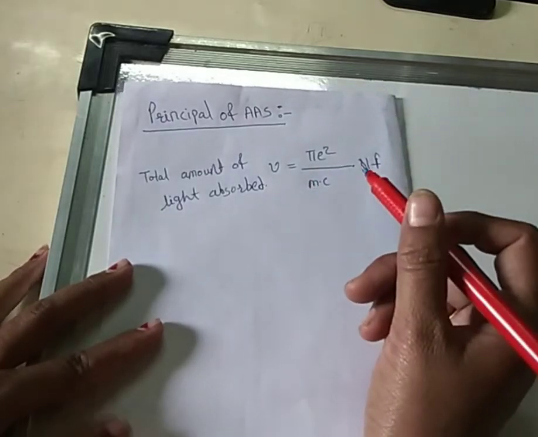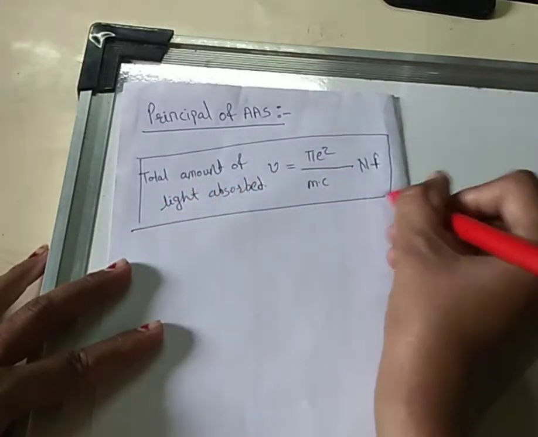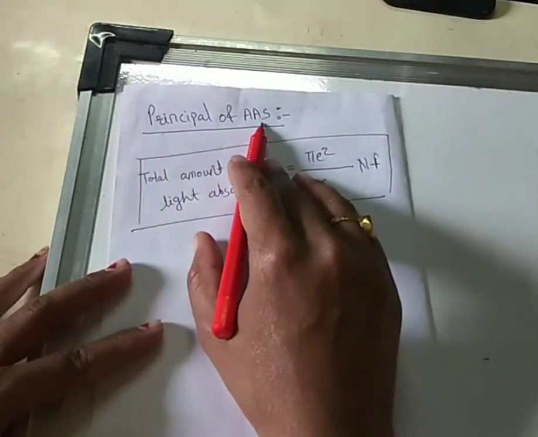This equation is the mathematical representation of the principle of AAS.